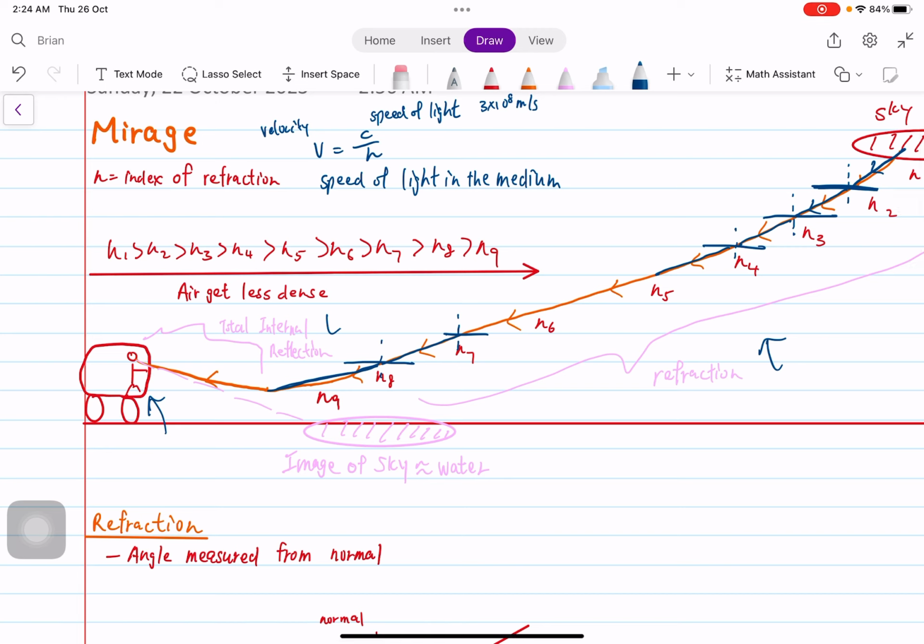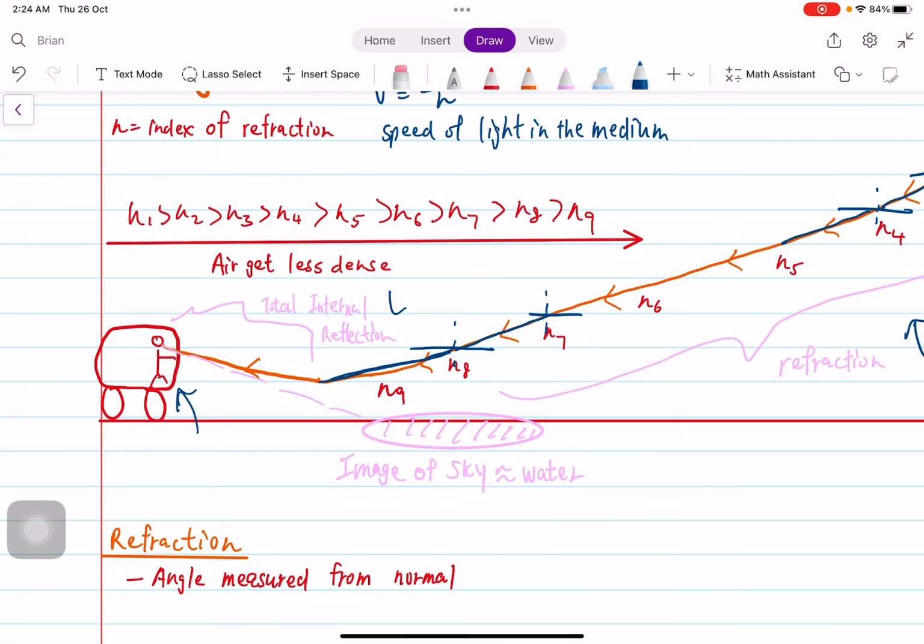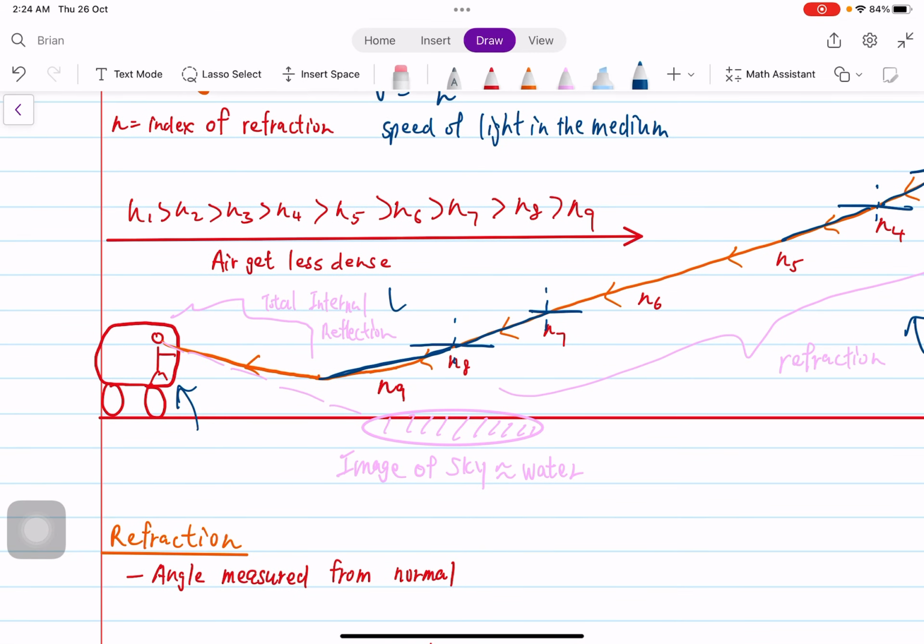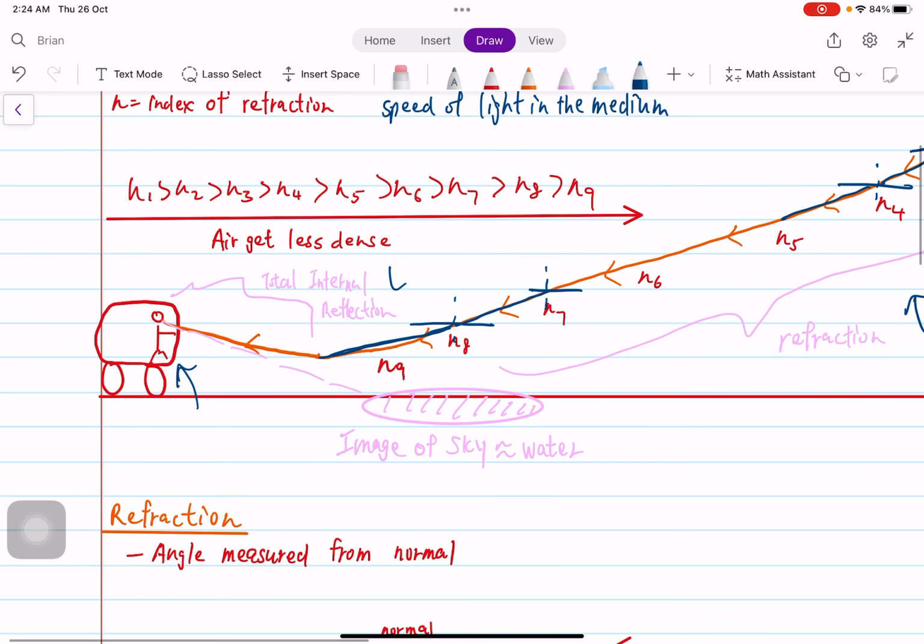We probably should be looking at 100 layers, where we divide the layers indefinitely. But just say we're looking at something close to this. So we're going from n8 to n9. This would be n8 and this would be n9.